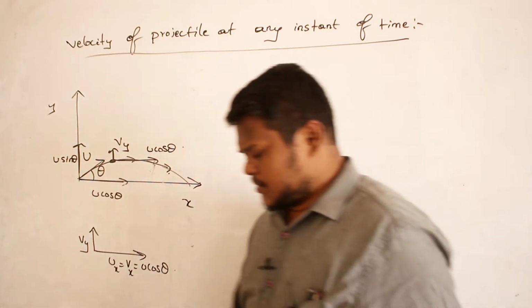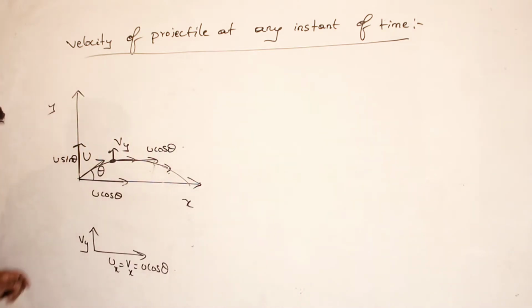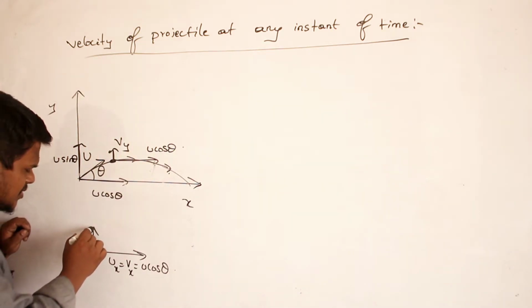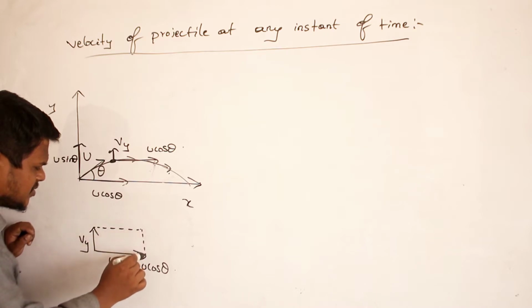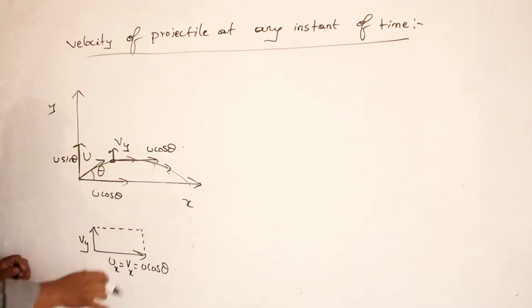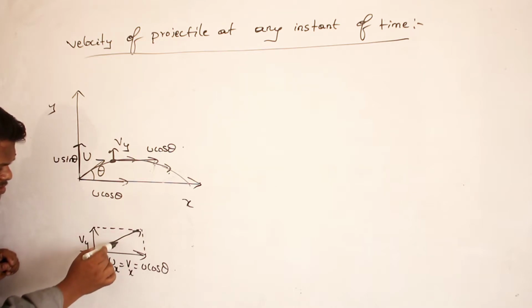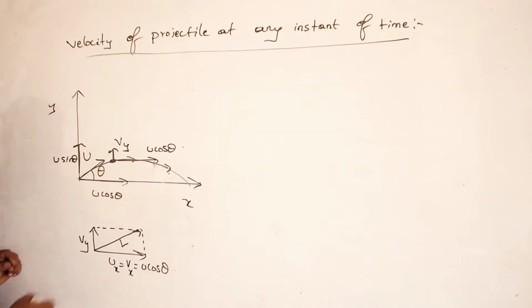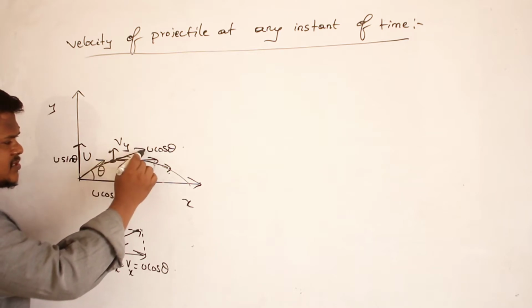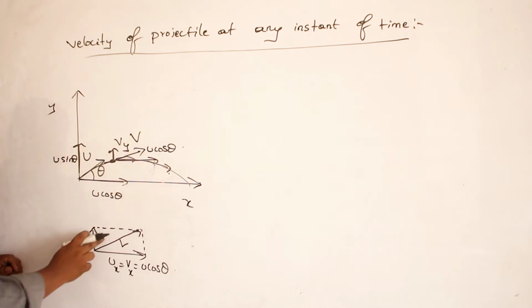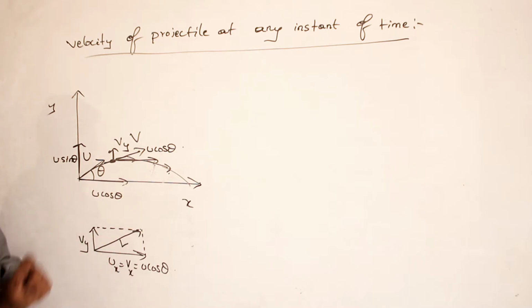Therefore, how can you draw the resultant velocity? I can use the parallelogram rule of addition. So this becomes my resultant velocity, which is called V. And that velocity is exactly this velocity. This velocity is called V, the total velocity, or the net velocity of this projectile.